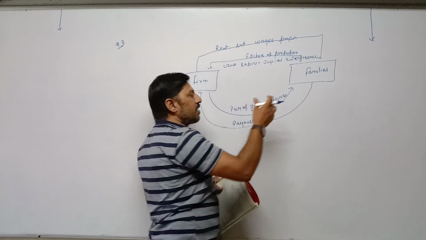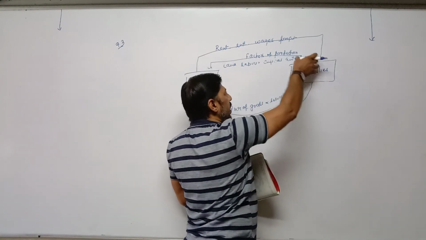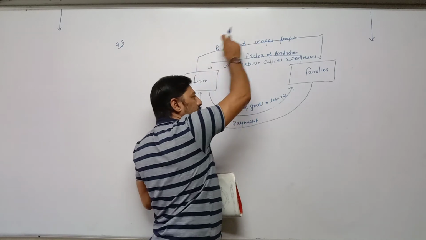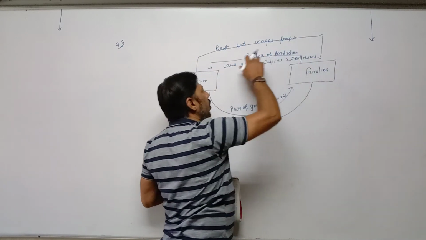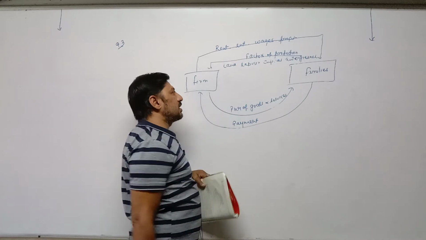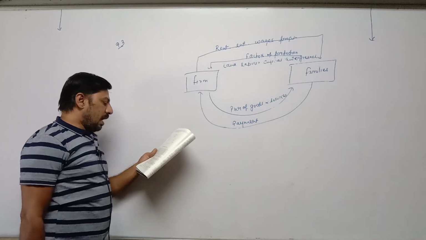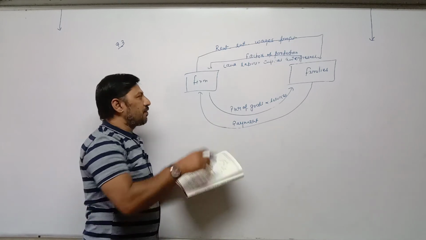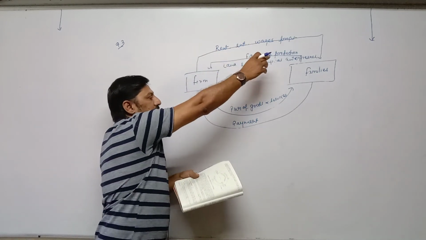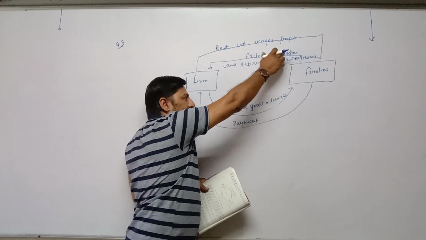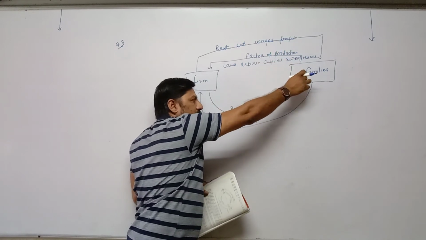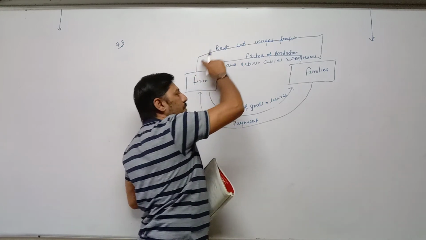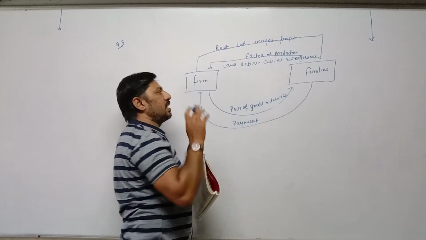And from where are families receiving money? When they are providing factors of production to the firm for producing goods and services. In return, they are getting income in the form of rent, interest, wages or profit. And therefore, the flow of money comes back to firms. First of all, the firm is making payment to families for taking factors of production. Then, second, families are making payment to firms. In this way, money circulates from firm to family and family to firm in a closed economy.